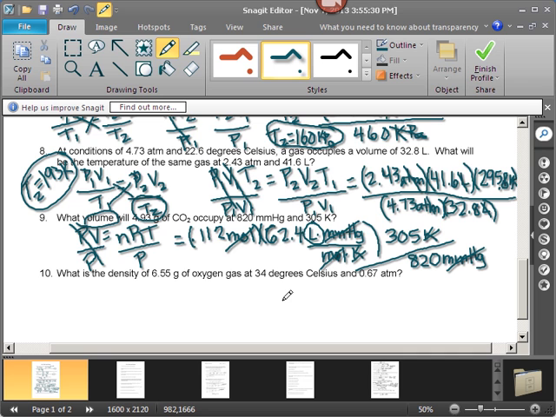Here it is. Then mathematically, we take the calculator and we multiply by 62.4, and we also multiply by 305, enter, divided by 820, and we can use 3 significant figures, so 2.60 liters. 2.60 liters is our new volume.